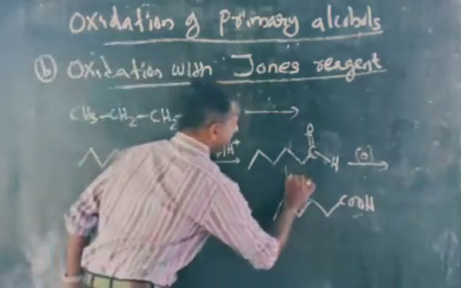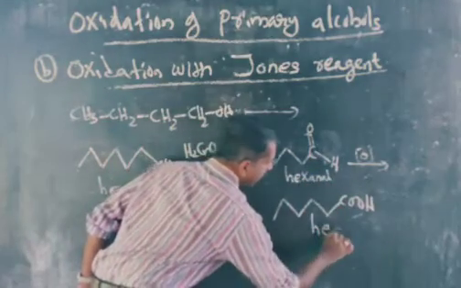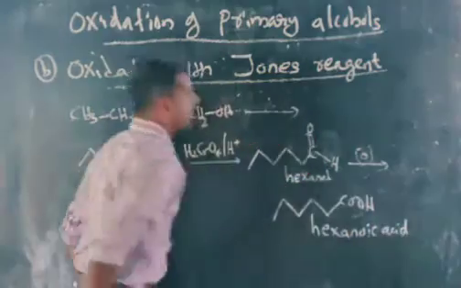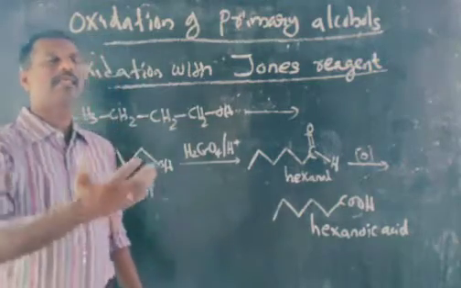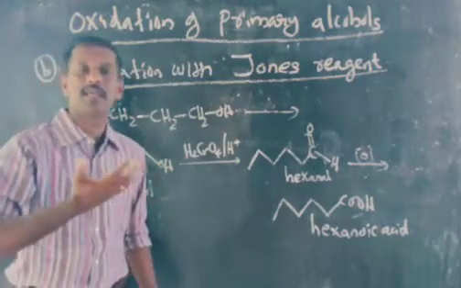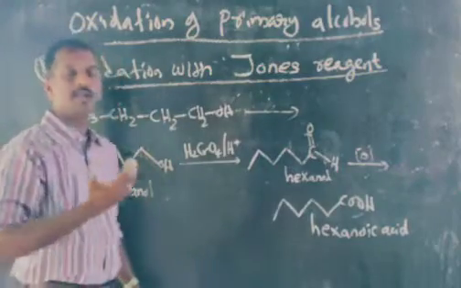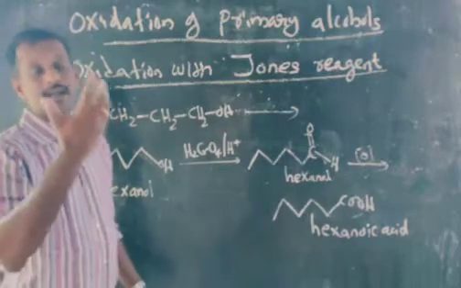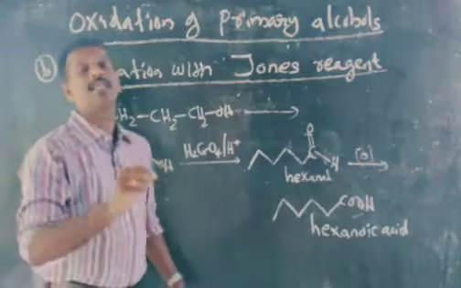This is hexanol, this is the aldehyde, and this is hexanoic acid. This is the oxidation with the Jones reagent, like our previous oxidation. Similarly, here also Jones reagent is a strong oxidizing agent. The primary alcohol will be converted to an aldehyde, which will undergo further oxidation and be converted to the corresponding carboxylic acid. And what is Jones reagent? Jones reagent is a solution of chromic acid in aqueous acetone.